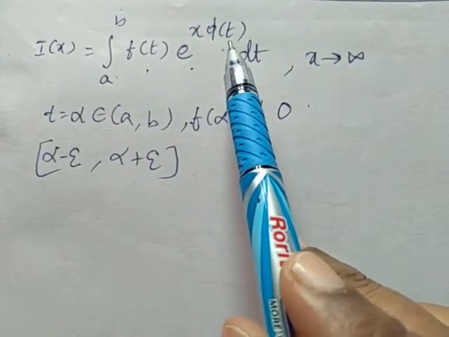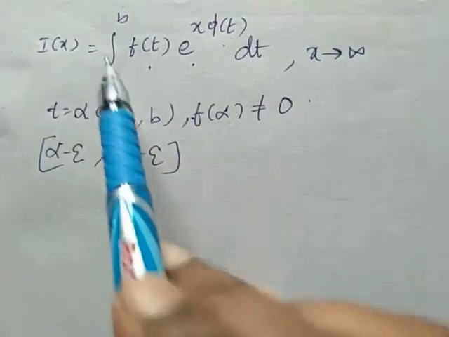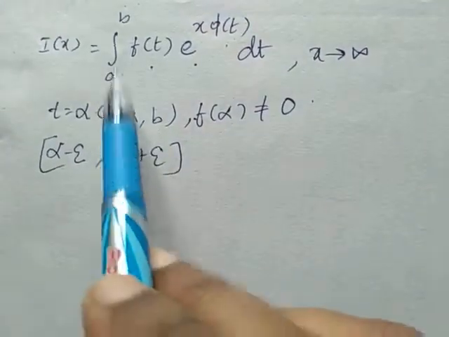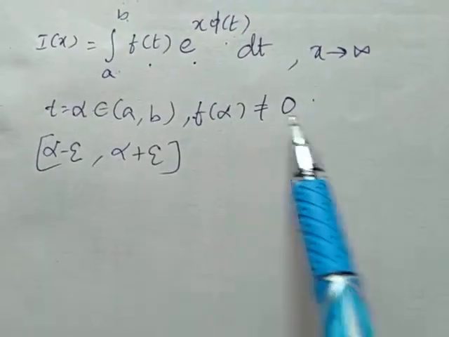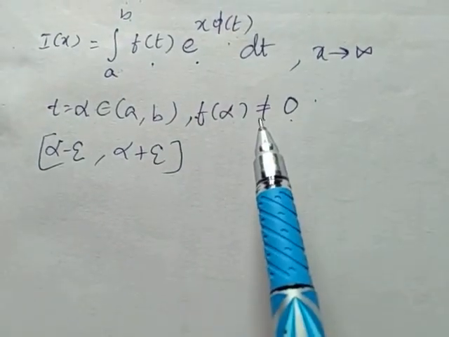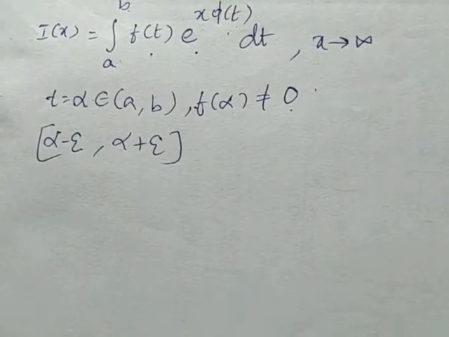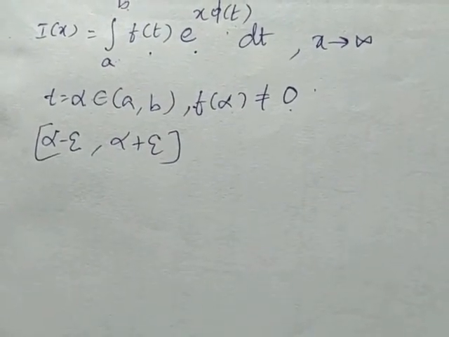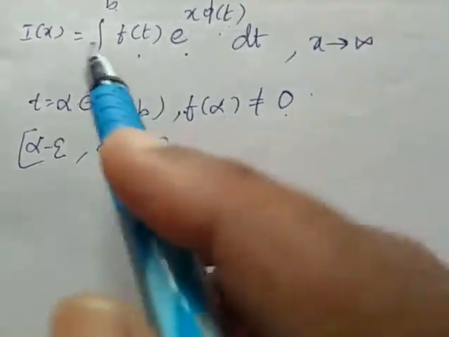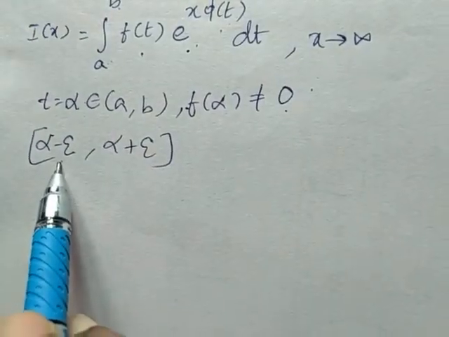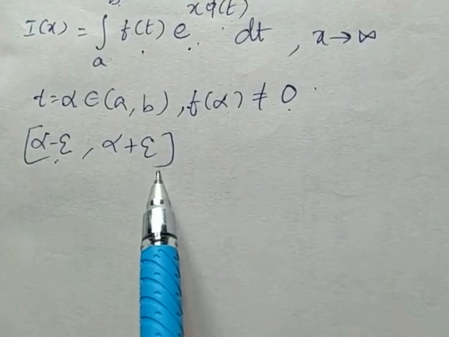We are having t is equal to alpha. Alpha belongs to the open interval (a, b), and f of alpha is not equal to 0. In this case, phi of t will be maximum. So in that case, using the neighborhood definition, the maximum contribution of this integral is obtained between alpha minus epsilon and alpha plus epsilon.